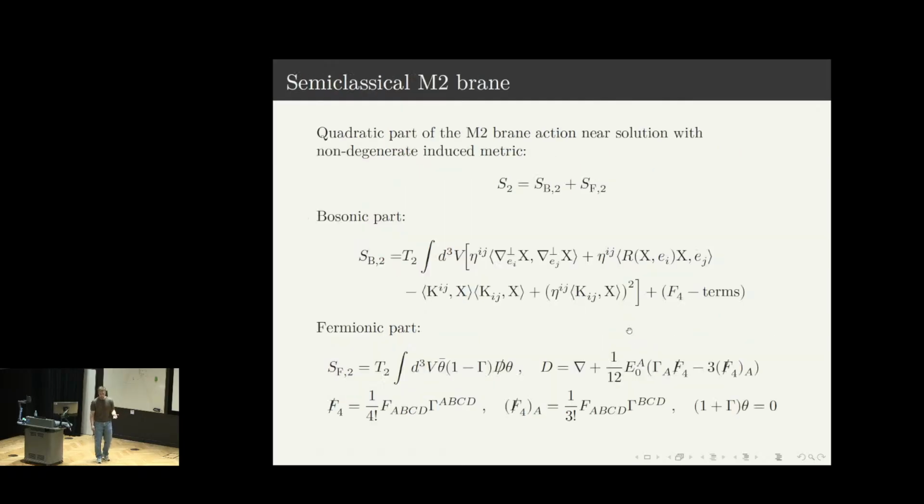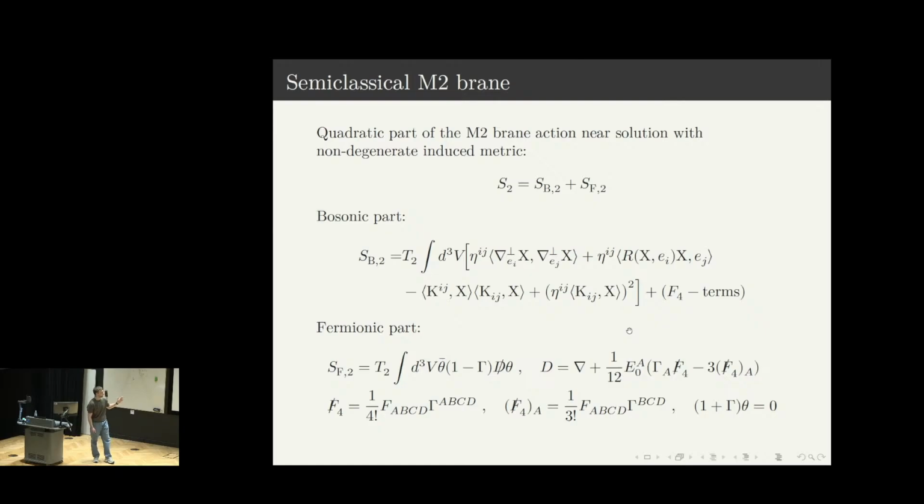So to obtain the semiclassical expansion at one-loop order, it's just enough to consider the quadratic action for both bosons and fermions. The bosonic quadratic action can be written in this way, where there are F4 terms due to interaction with the Ramond-Ramond 3-form, and the rest can be written in this way, where everything is expressed in terms of geometric data, which includes the Riemann tensor of the background, and also geometric data of the classical surface, which is the extrinsic curvature K, and also derivatives become derivatives in the associated normal bundle.